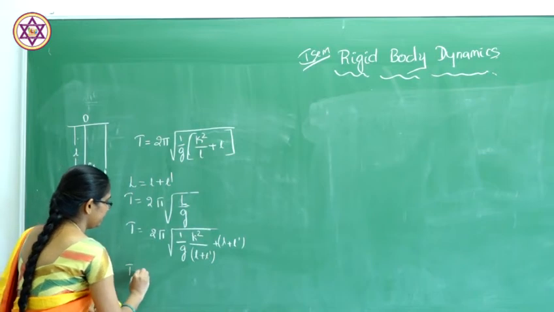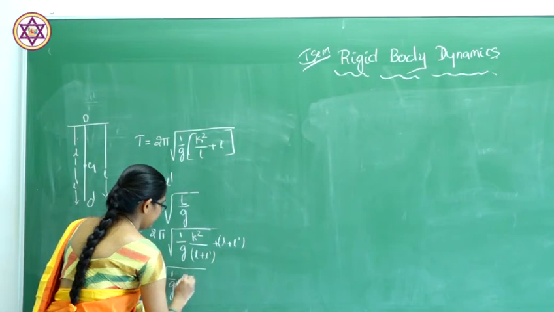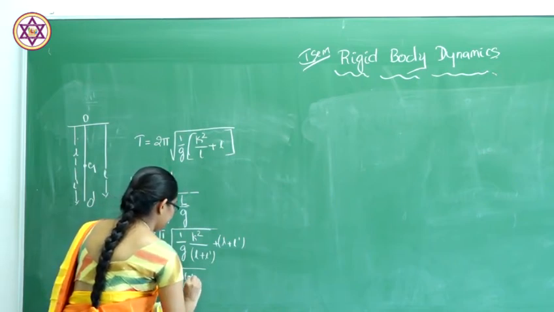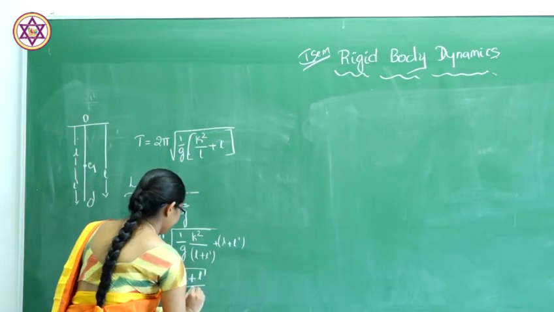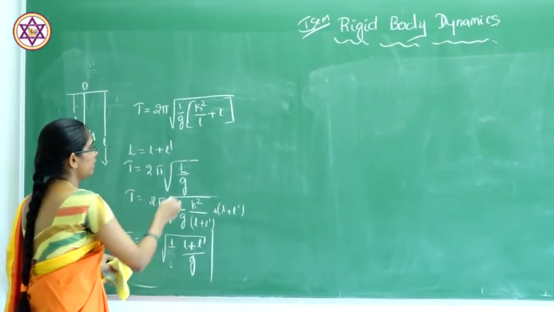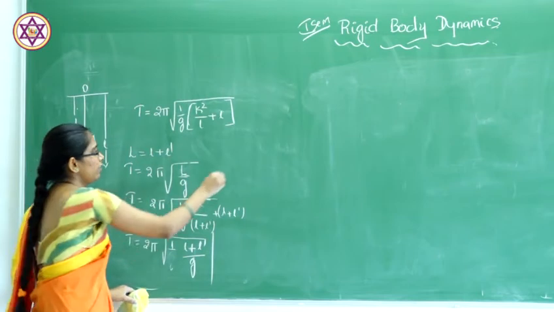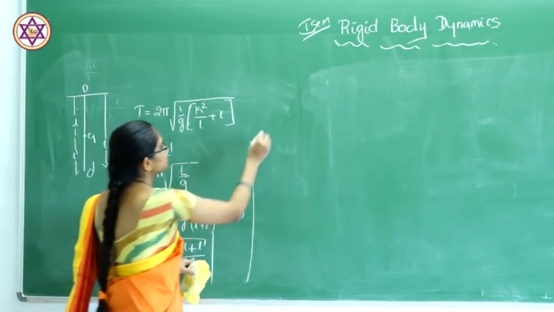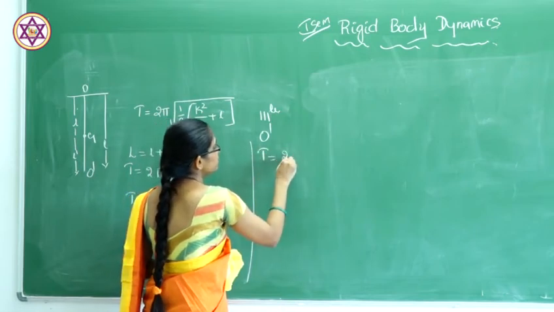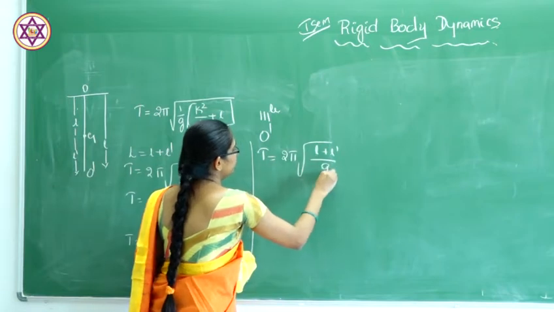So, we can write this as 2 pi root of 1 by G and (L plus L dash) divided by G for suspension along O. If you consider the suspension along O, this will be the formula. Similarly, if you consider the suspension along O dash, we get the time period of oscillation as root of (L plus L dash) by G.